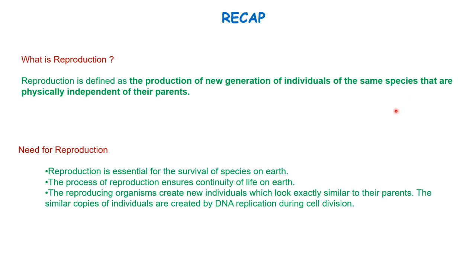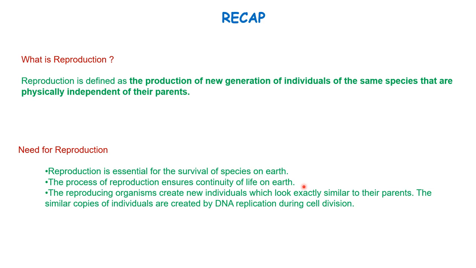Now why is reproduction such an important life process? It is not important for the survival of the organism, but it is important for the survival of the species on the earth. And what is the other importance of reproduction? Continuity of life on the earth. Life won't be able to continue on the earth if reproduction is not there. You can see the different varieties of plants, different types of animals, different species on the earth, and that is possible only due to reproduction.